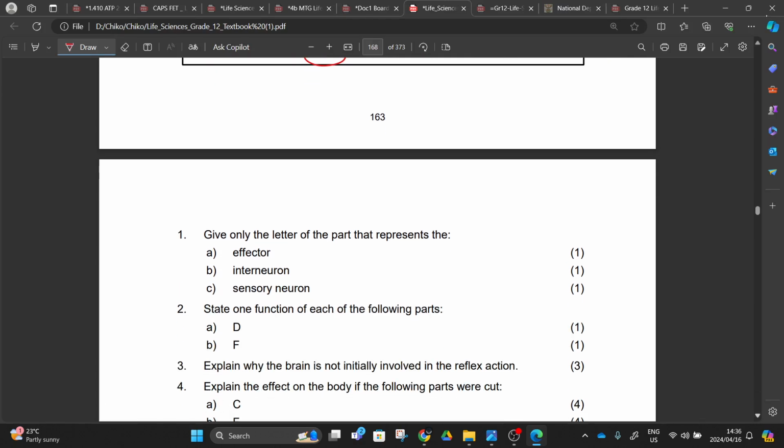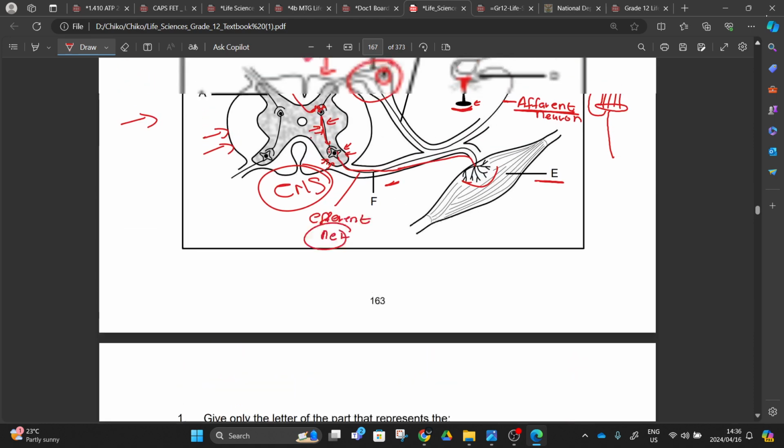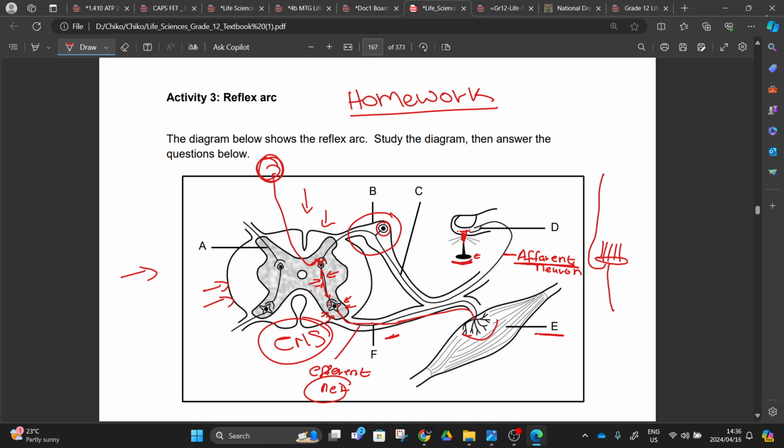These will be the questions that they will be asking you after scanning or after decoding the question here, right? You will find a question like this, you decode it like this, and then you go to the question. From there, they can ask you to label number D, or the part that is C. You can see that one is an axon, right? Or if they say neuron number C, that one will be a sensory neuron. And then number B there, that one will be the dorsal root. And then number F there, that will be the ventral root. And then number E there, that will be the effector.